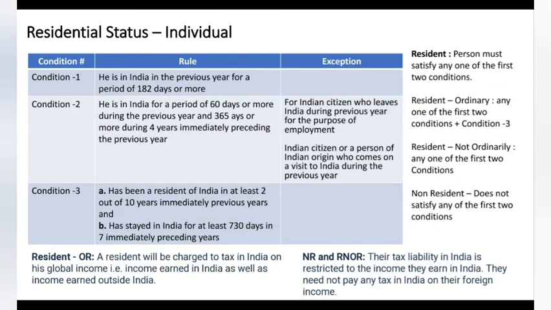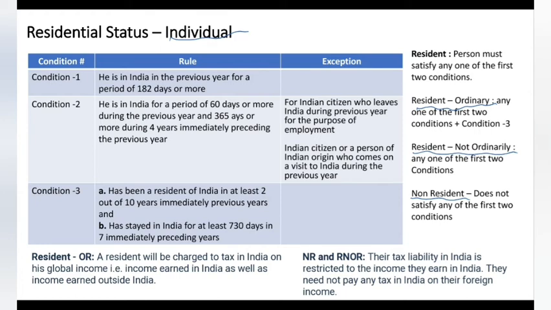Okay, very important. I have given everything in one page here. For an individual, we know three statuses will be applicable: resident ordinary, resident not ordinary, and non-resident. How do we find out? There are three conditions here. Based on these three conditions, we will identify whether that person is a resident ordinary, resident not ordinary, or non-resident.